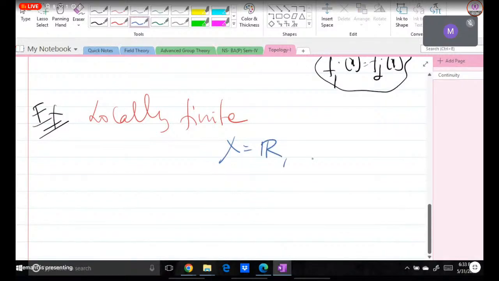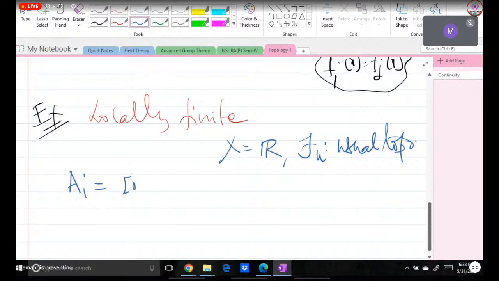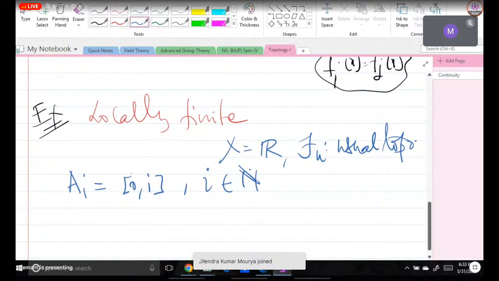Suppose we have taken X is equal to R, and tau we have taken this usual topology. So if we define A_i as (0, i), can you say whether this is a locally finite collection or not? What is the definition of locally finite?